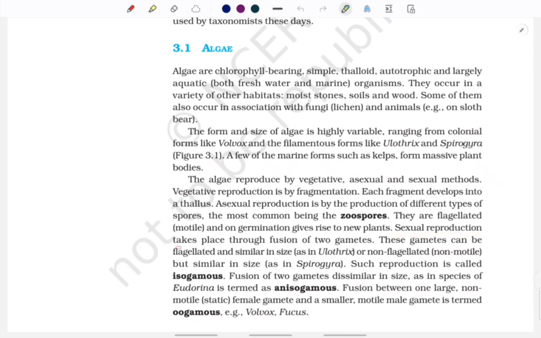Sexual reproduction takes place through fusion of two gametes. So two gametes are fused together, and that's how sexual reproduction takes place. These gametes can be flagellated and of similar size.